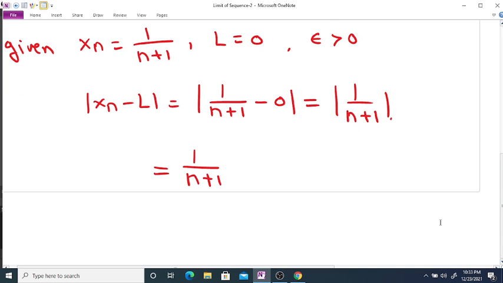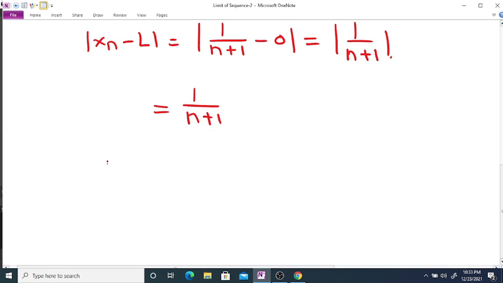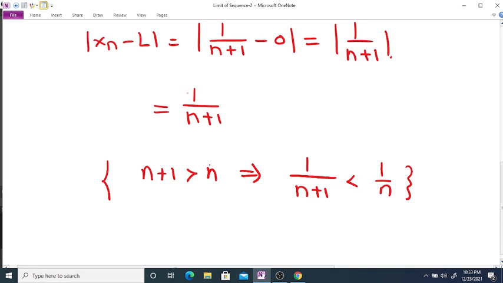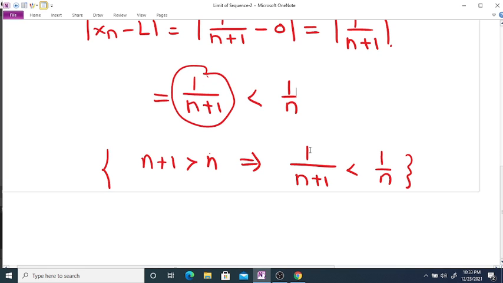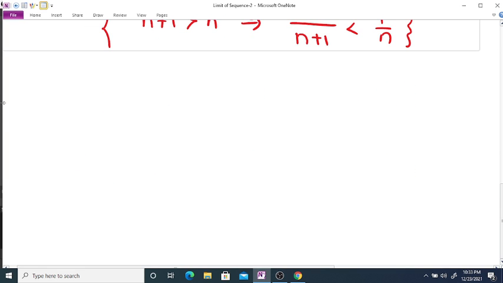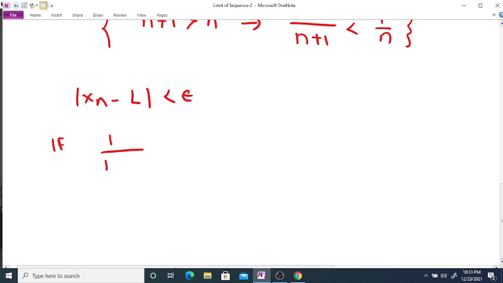Again, now since n plus 1 is greater than n, from this we can write 1 divided by n plus 1 is less than 1 by n. Okay, so xn minus L is less than epsilon. This is possible if 1 divided by n plus 1 is less than epsilon, which is possible if 1 by n is less than epsilon.